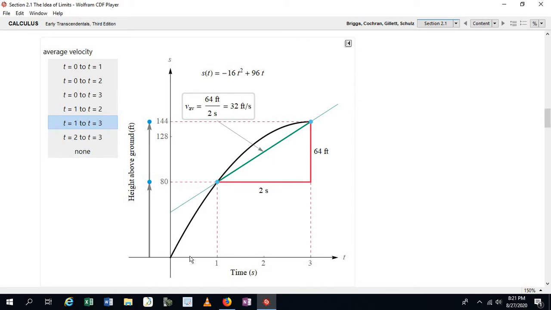Okay, so if you look at this, this is also a graph of that same function. And notice, again, this is 64 feet, 144 minus 80, and this is 2 seconds, 3 minus 1. And then when you divide 64 feet by 2 seconds, you're getting the average velocity over this time period. And so it's 32 feet per second.